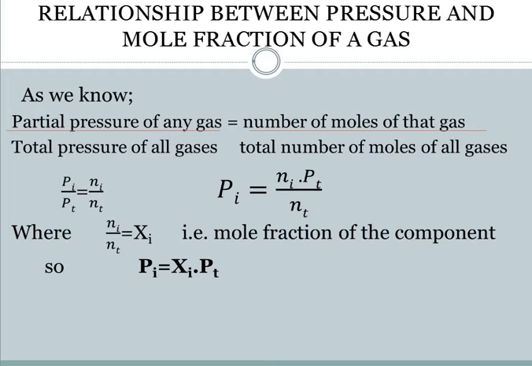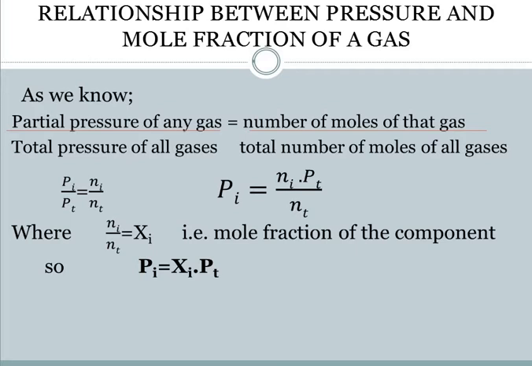Next comes the relationship between pressure and mole fraction of a gas. The word mole fraction tells us that it won't be a whole value such as 1, 2, 3, not like that. It will be a fraction, that is, it will be in point some value. Now what is this?